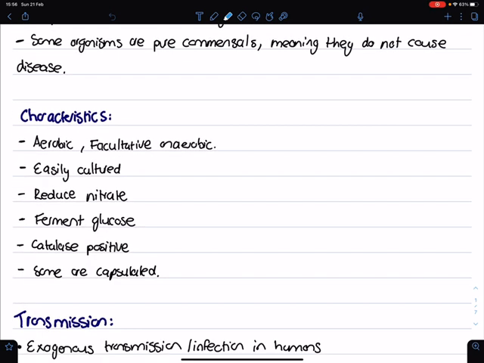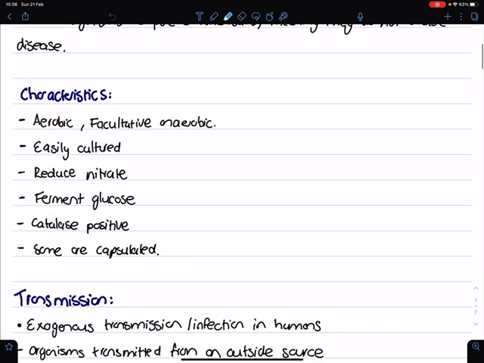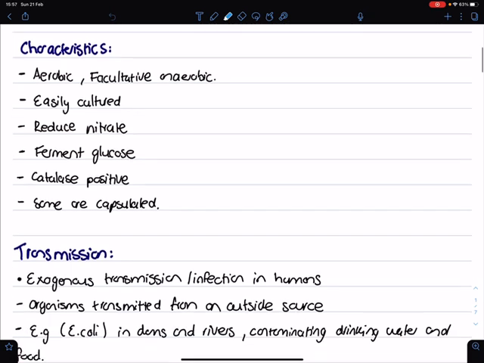So the characteristics is that they are aerobic, but they are also facultative anaerobic, meaning they can live in an environment without oxygen. They can live but not thrive. They are easily cultured. They reduce nitrate, ferment glucose, and are catalase positive. Some of these Enterobacteriaceae are capsulated. Those with the biggest virulence factors are normally capsulated.